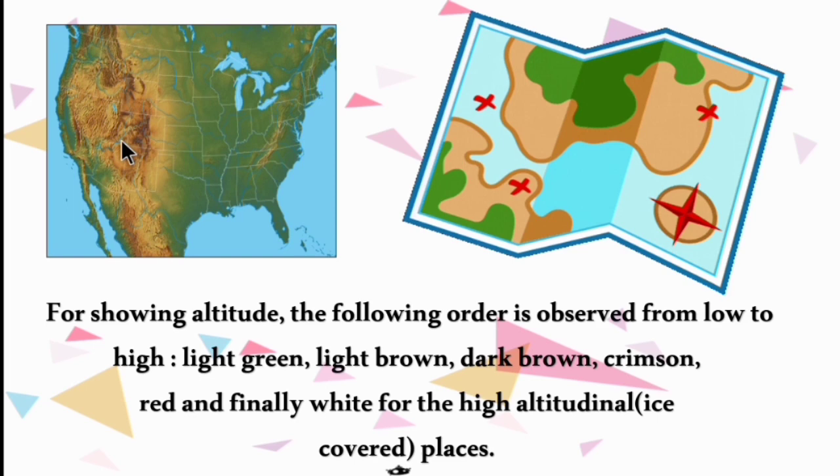White represents ice covered places. I hope you are clear. We can represent the altitude or the depth on the map. Those kinds of physical feature maps are called relief maps or physical maps.